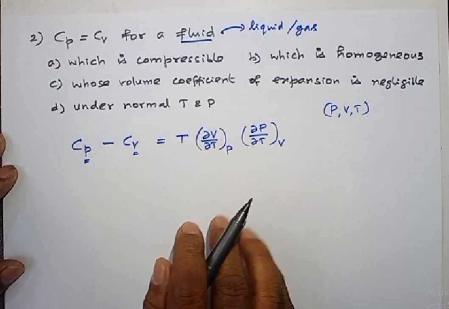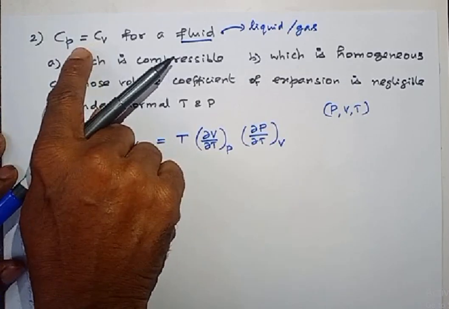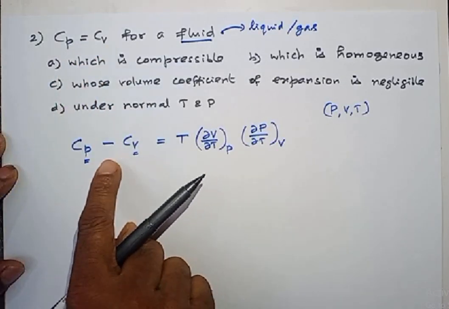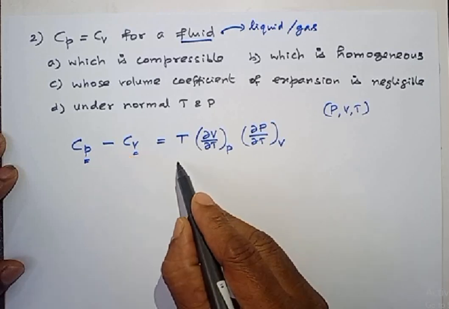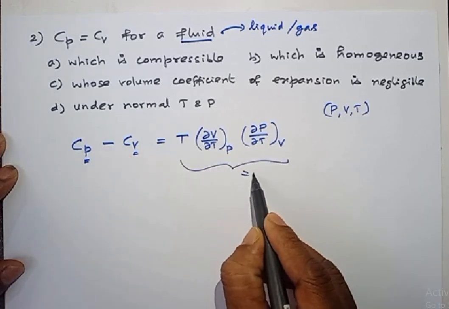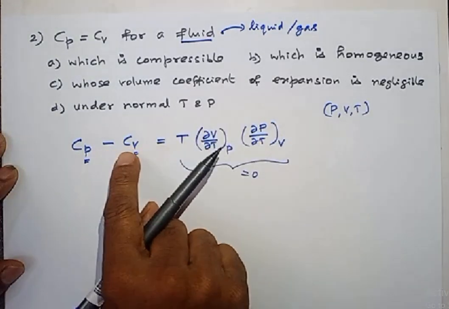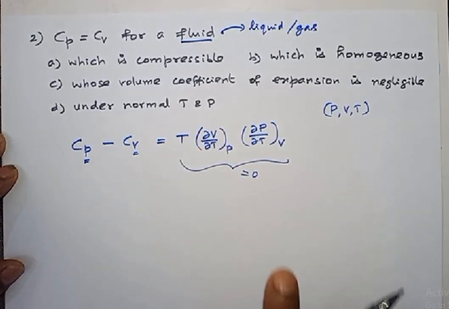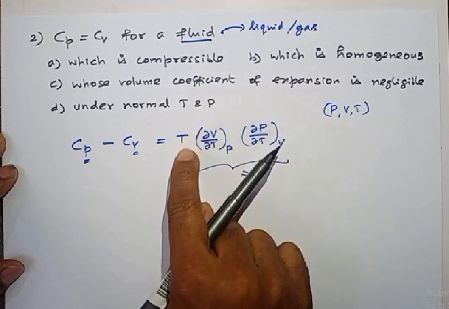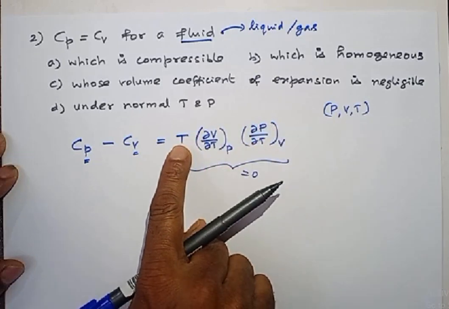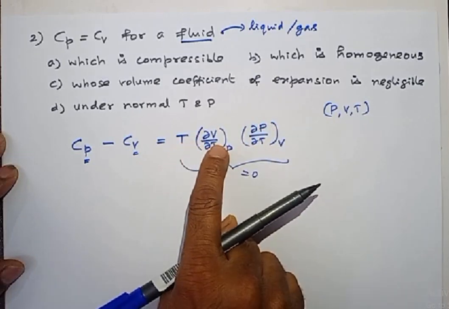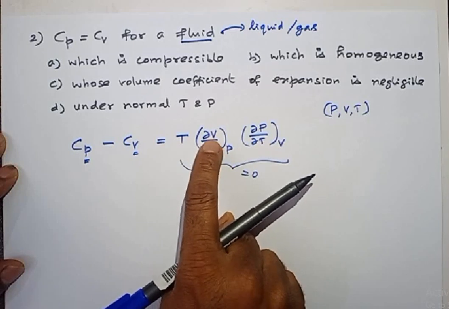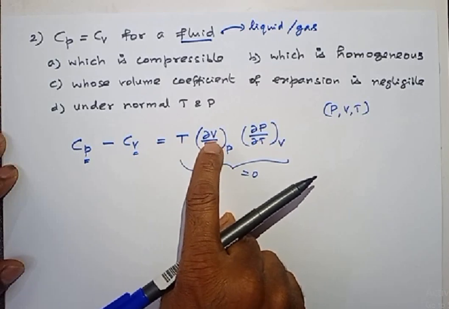Now, when do Cp and Cv become equal? Observe this carefully. If the right hand side is equal to 0, then Cp minus Cv equals 0, and you will get Cp equal to Cv. Under what condition does the right hand side become 0? Either temperature should be 0, or this is the expansion term.